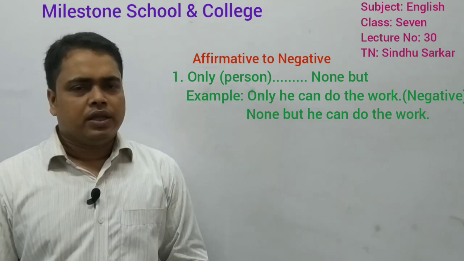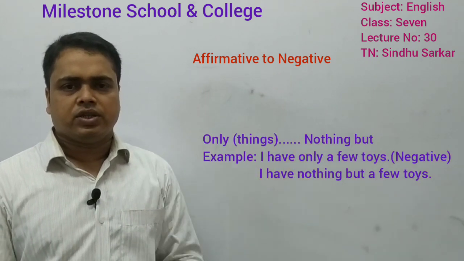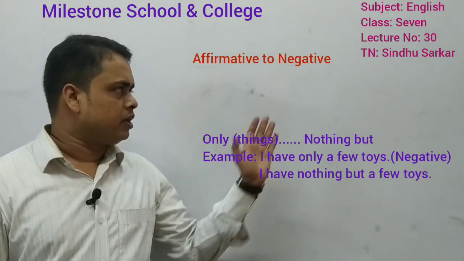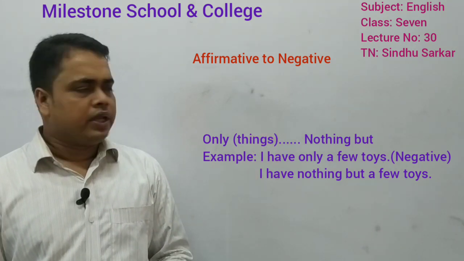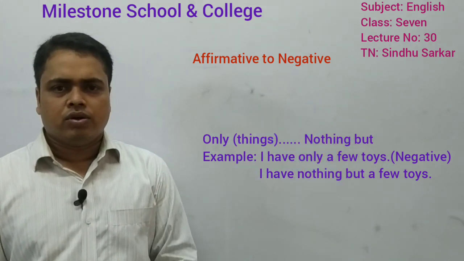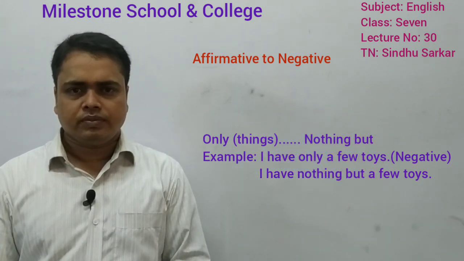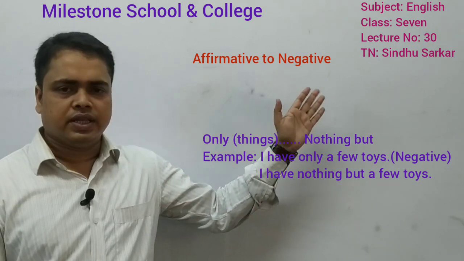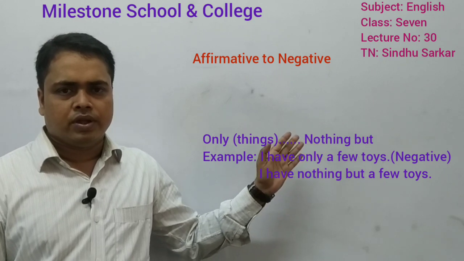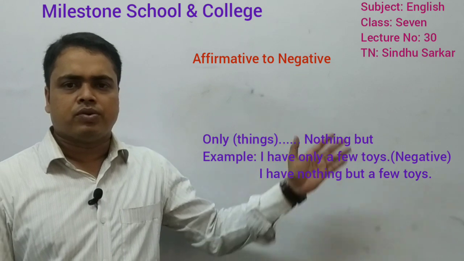Then if only indicates things, in that case, you have to use nothing but. What do you have to use? Nothing but. So, here, I have only few toys. So, here I have nothing but few toys. Because it indicates things here, that's why instead of only we have to use nothing but. So, that means I have nothing but few toys.